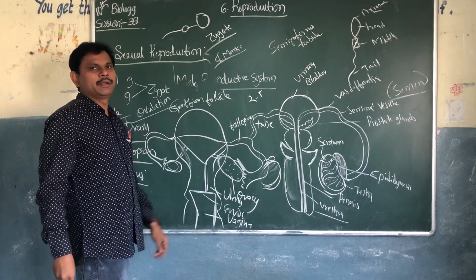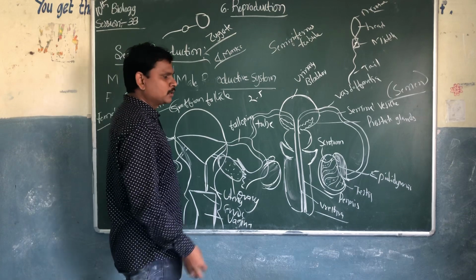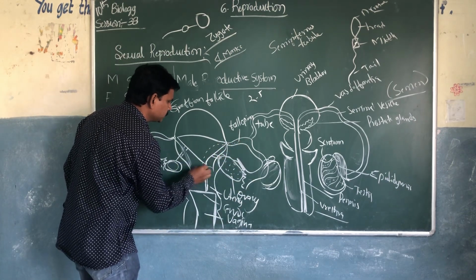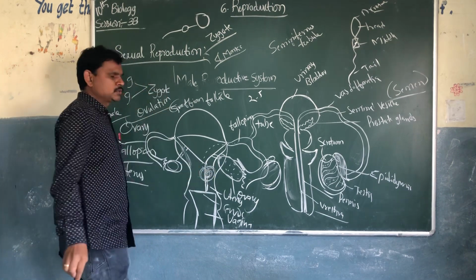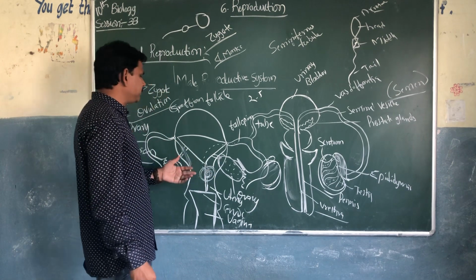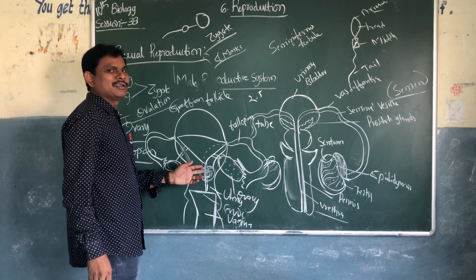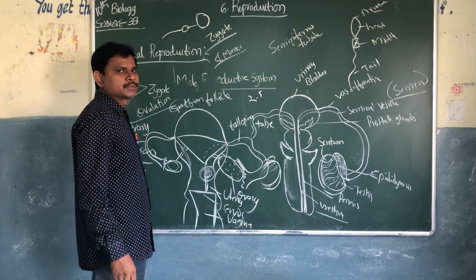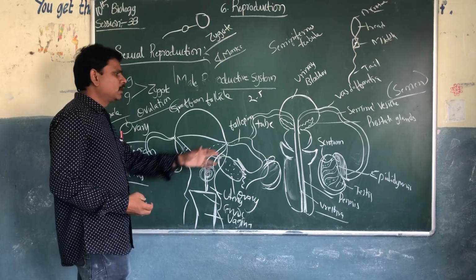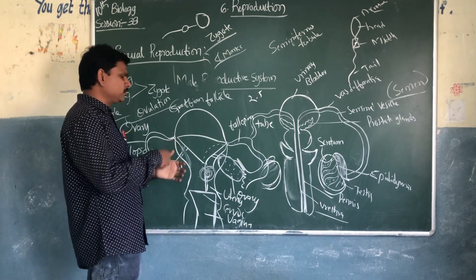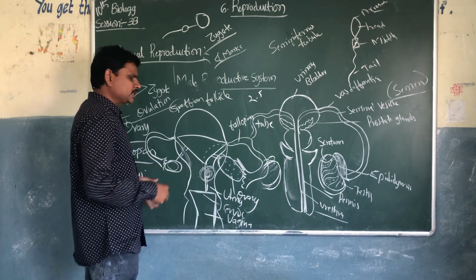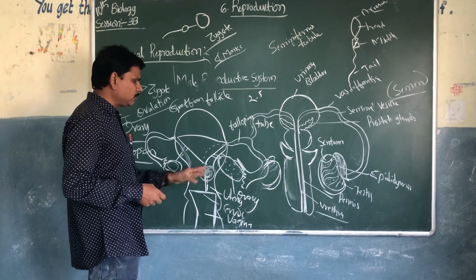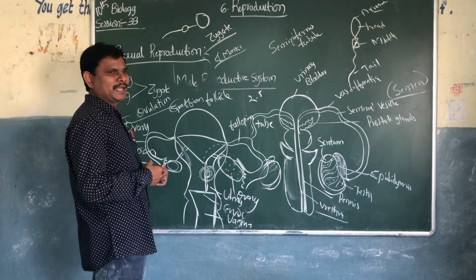The zygote will develop into an embryo. This embryo will move toward the uterus. So implantation will take place in the uterus walls, not in the fallopian tubes. Implantation is when this embryo attaches to the uterus walls, in the mother's womb. There are so many changes that take place.